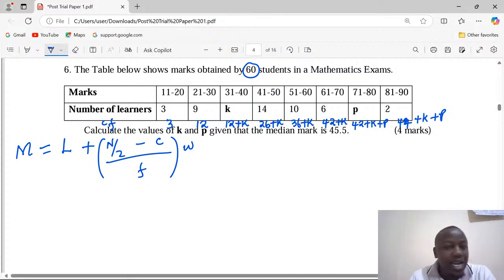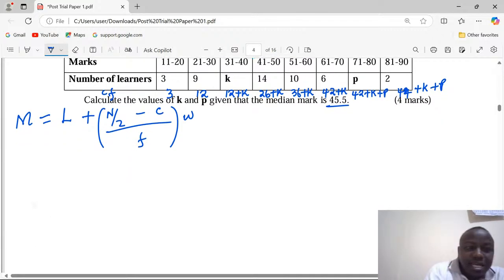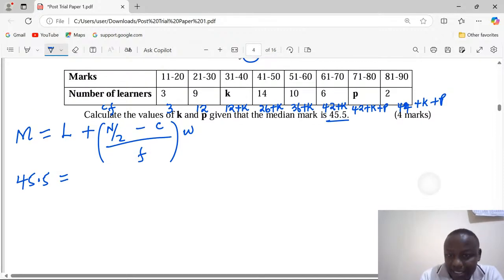So the median class is 41 to 50 because the value of the median is 45.5. Through that, we can say the median, which is now known, 45.5, is equivalent to the lower class boundary for the median class, 41 to 50, which is 40.5 plus total frequency over 2.